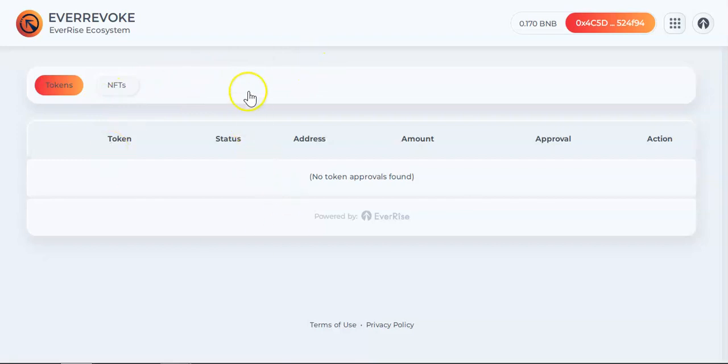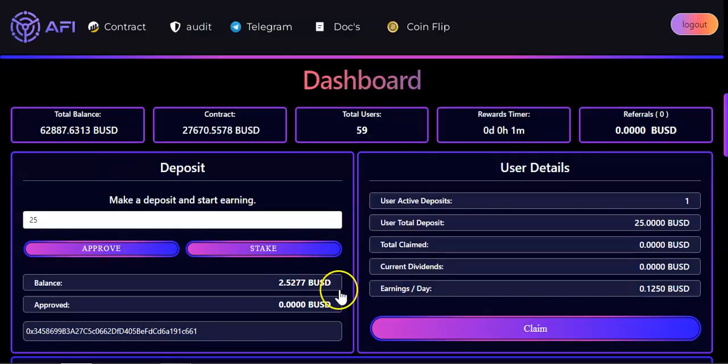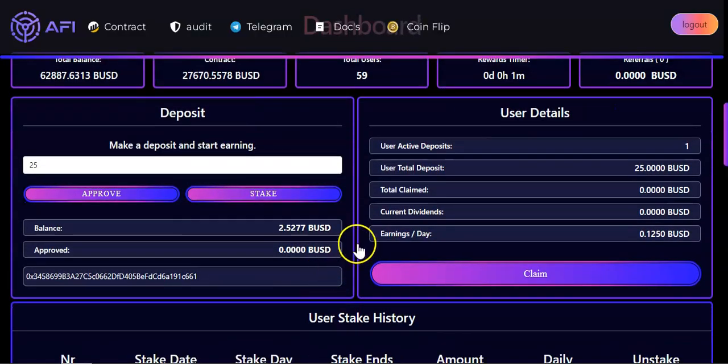So let me refresh the page and probably the contract will pop up right here. That's strange. The approval hasn't appeared over here. So I will have to check that out. Okay, guys? But yes, also over here, it disappeared. Okay, so I don't know, but I will have to check it out and get back to you. Okay, so now we are in.